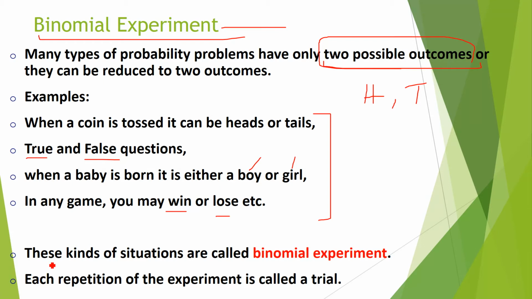So here I have mentioned that the situations or probability problems that have only two possible outcomes are called the binomial experiment. Right? And suppose I say, okay, flip a coin 10 times. Each repetition of the experiment is called a trial. So I will say, okay, one more time, one more time, one more time. I will flip a coin. This is called the trial.